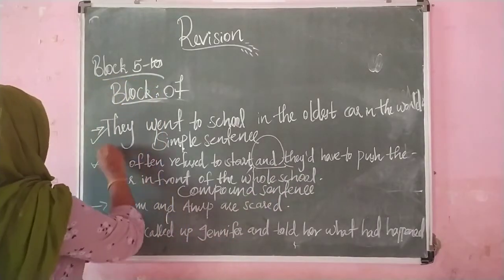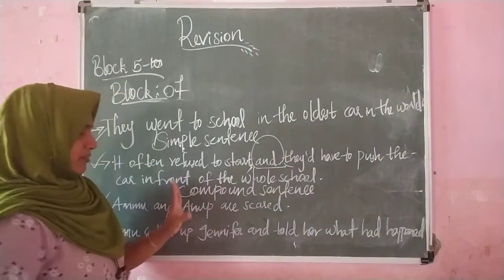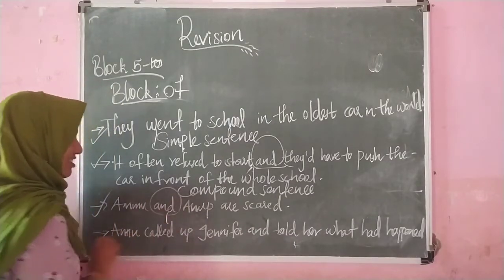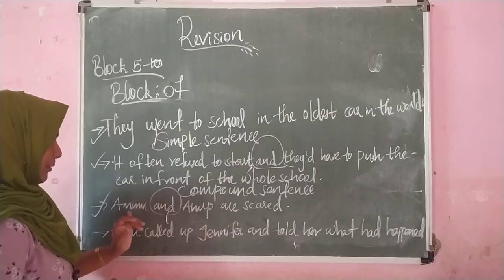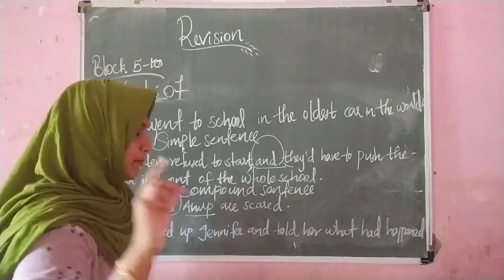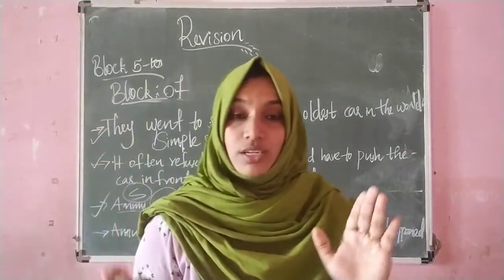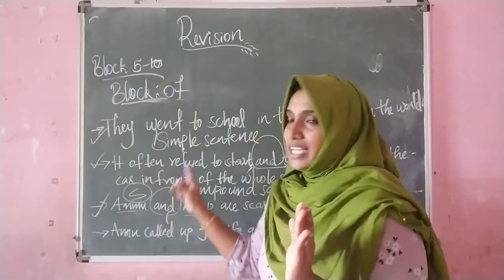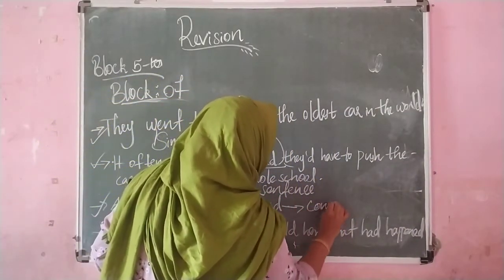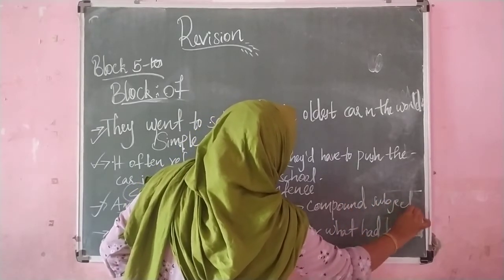Okay, then see the third one. Ammu and Anu are scared. What about this? Which type of sentence is it? See, where is the conjunction here? Yes, you can see the conjunction here. And it is standing in between two naming words, or it is standing in between the subject. So we have learned if the conjunction is standing in between the subject, then we can say that it is the compound subject. Right? Because we can see that it is in between the subject.